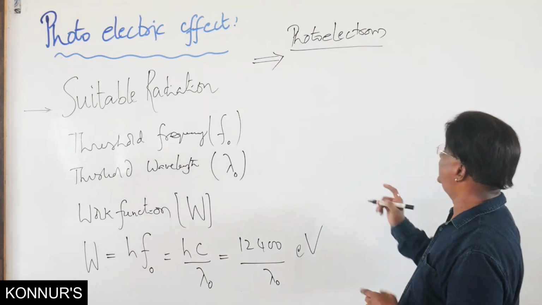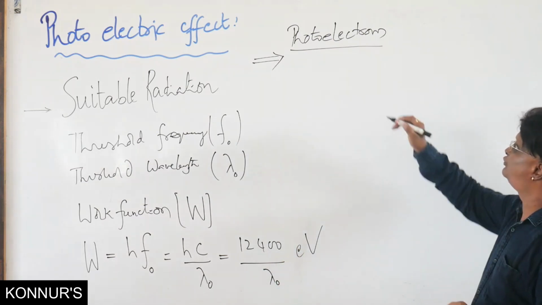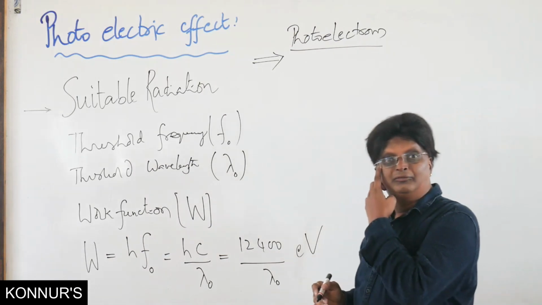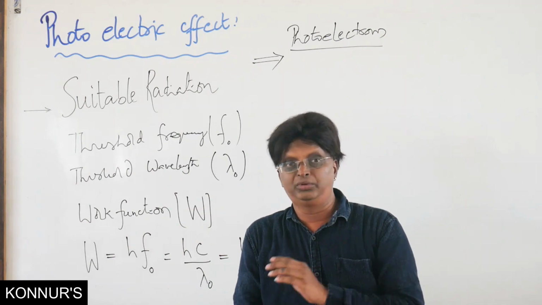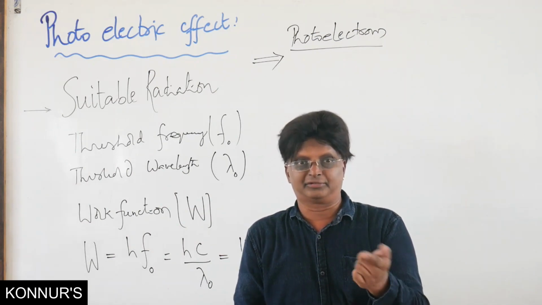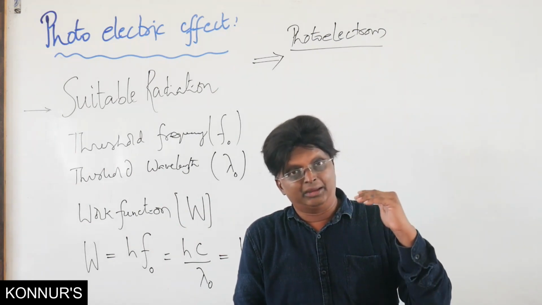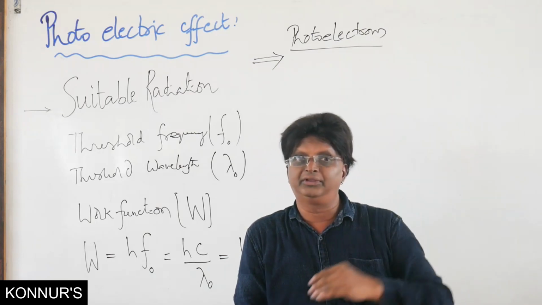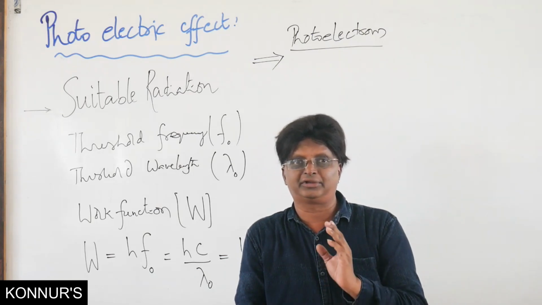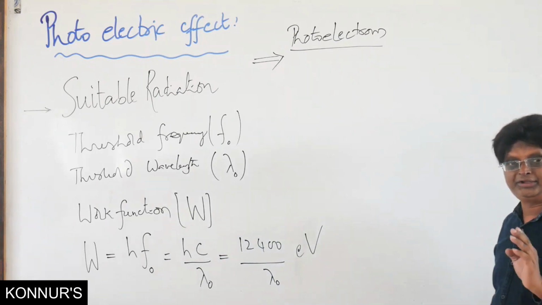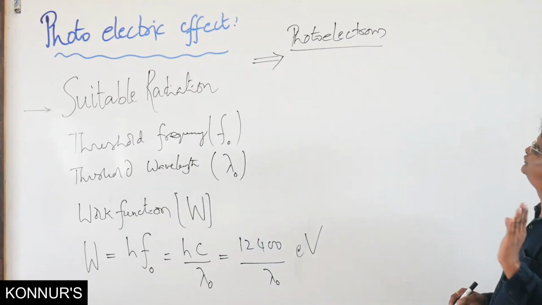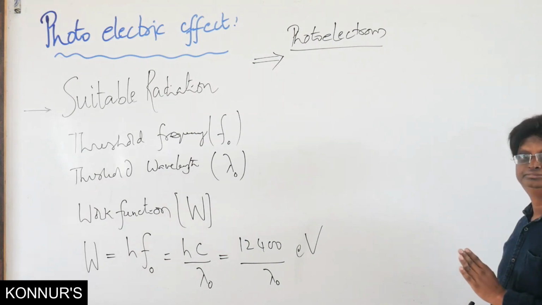Now comes another concept in photoelectric effect, which are photoelectrons. When the metal surface is ejecting electrons, now we are calling them photoelectrons, because the incidence of light is causing the ejection of electrons. Those electrons are given the special name of photoelectrons. Now let us write the characteristics of these photoelectrons.